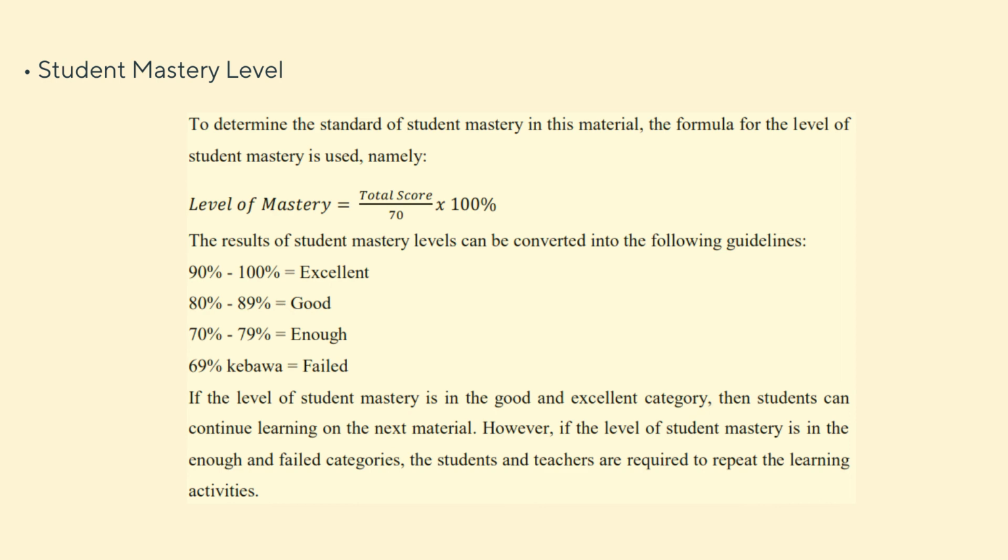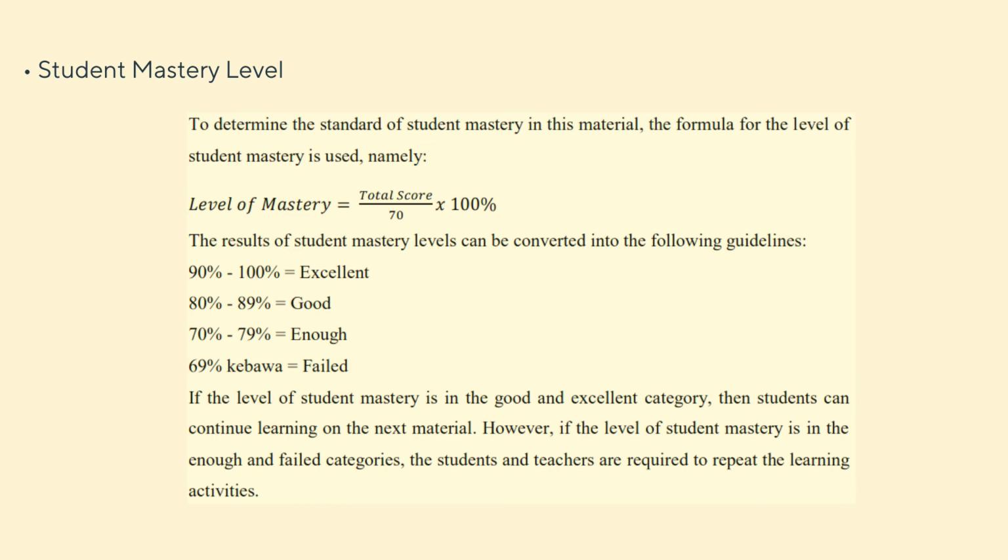The results of student mastery levels can be converted into the following guidelines: 90% to 100% indicates excellent, 80% to 89% indicates good, 70% to 79% indicates enough, and less than 69% indicates failed.